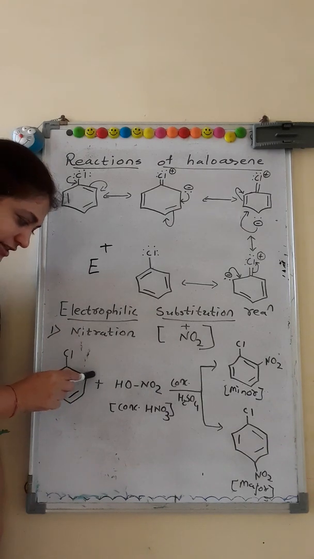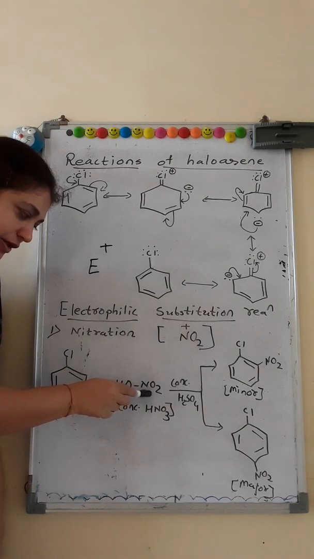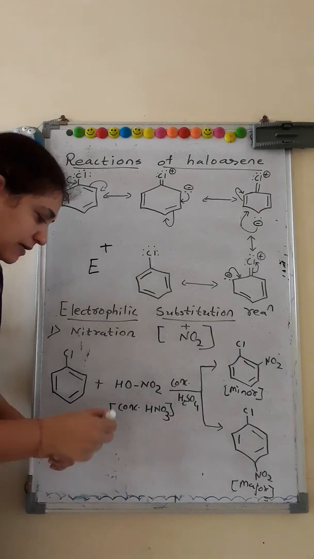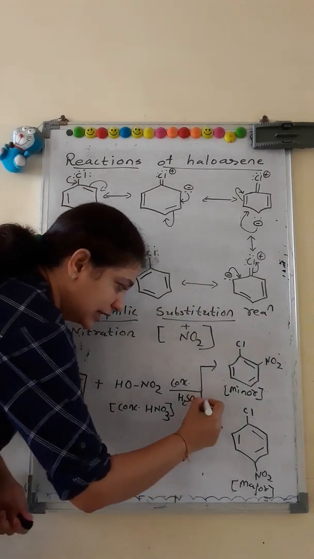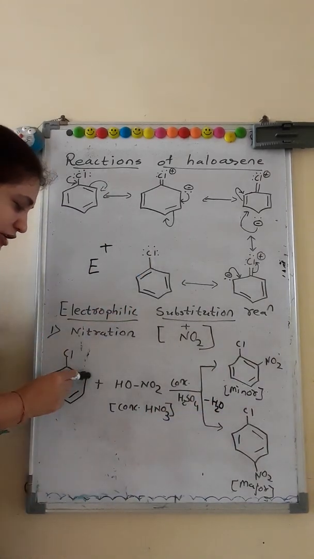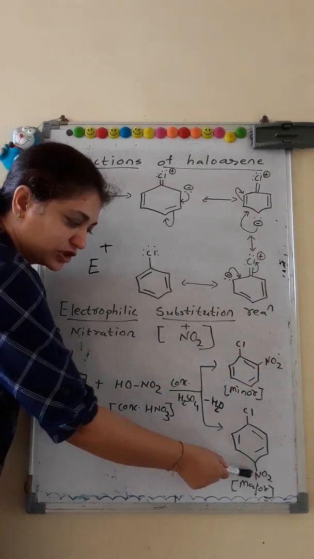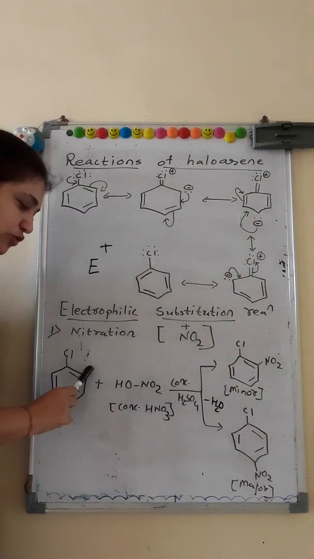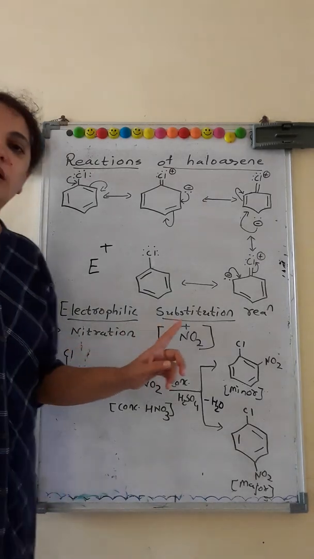So that H is removed and replaced by the NO2 electrophile. And that H combines with OH from HNO3 to give the byproduct, that is water. So the H of the ortho position can be eliminated or the H of the para position can be eliminated and NO2 will replace those positions.